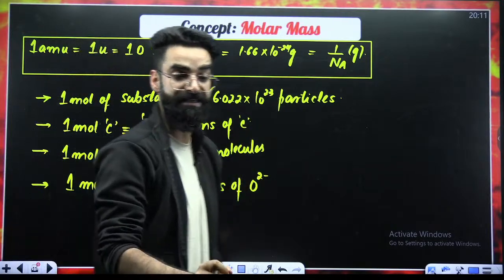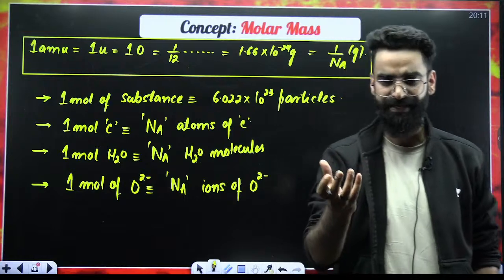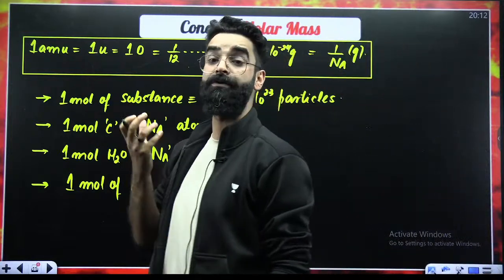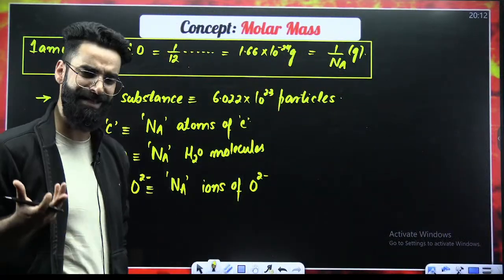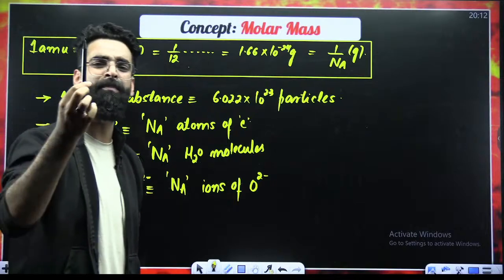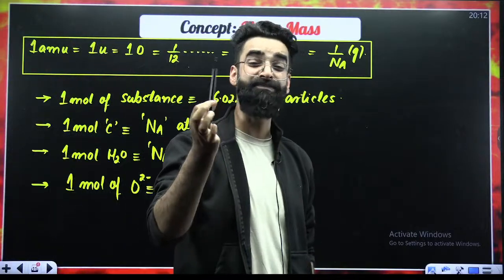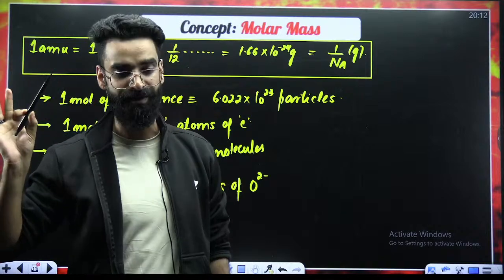So in short, my dear students, 1 mole of a substance contains 6.022 × 10^23 particles. As simple as that. If I say I've got 1 mole of markers, what does that mean? That means I've got 6.022 × 10^23 markers.